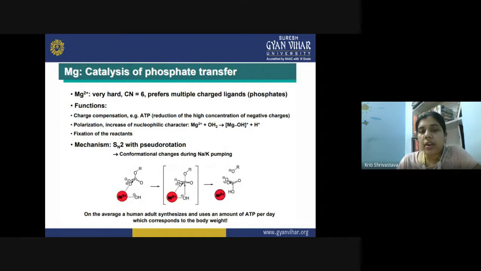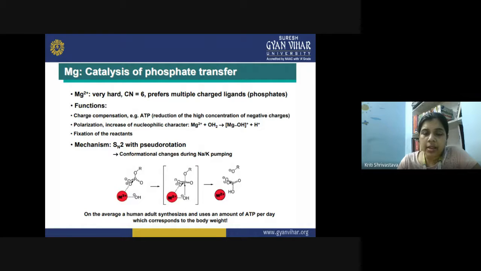Magnesium is found in the catalysis of phosphate transfer, and you know that it is a hard ion. So it shows coordination number 6 and prefers multiple-charge ligands in the form of phosphates. The basic functions performed by the magnesium dipositive ion are charge compensation, for example in ATP, reduction of the high concentration of negative charges, then polarization, increase of the nucleophilic character, then fixation of the reactants.